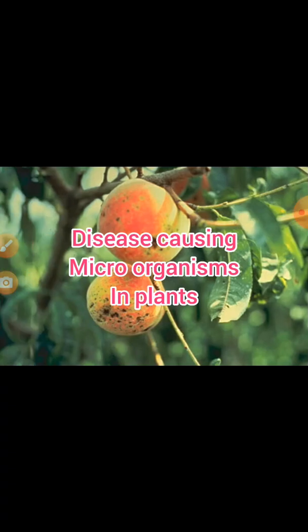Disease-causing microorganisms in plants. The diseases reduce the yield of crops. They can be controlled by the use of certain chemicals which kill the microorganisms. Some common plant diseases caused by microorganisms are citrus canker. The microorganism is bacteria. Its mode of transmission is air. Rust of wheat: fungi, air, seeds. Yellow vein mosaic of bhindi: virus. Its mode of transmission is insects.